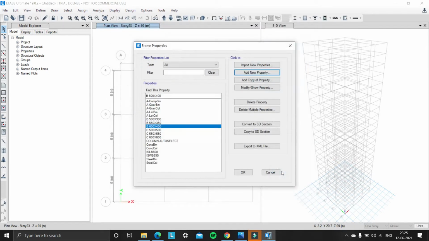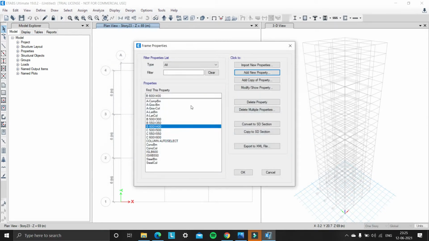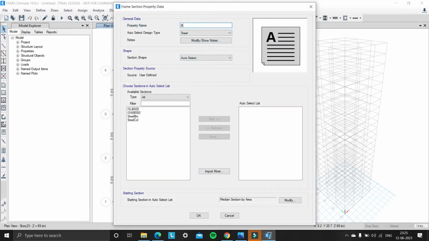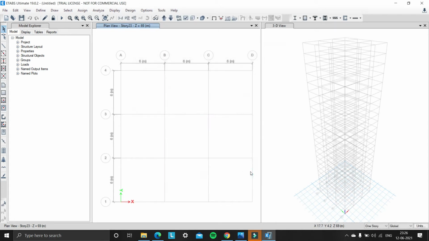Click on OK. Now we need to add beam auto select properties. So click on add new property, and under special select auto select list, and then give the property name as beam auto select, and design type as concrete. Now select these three beam properties and add them into auto select list. So now beam auto select properties defined. So click on OK. So now we have different frame sections, that is beams and columns.